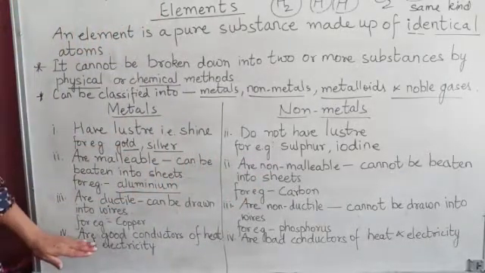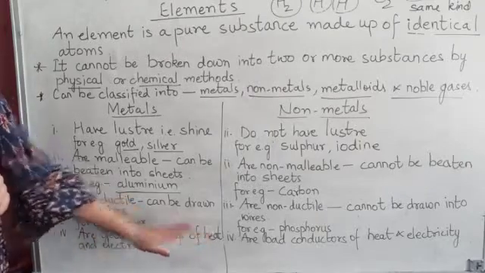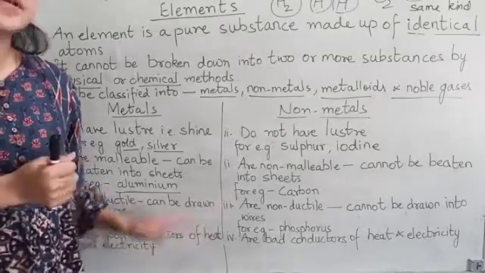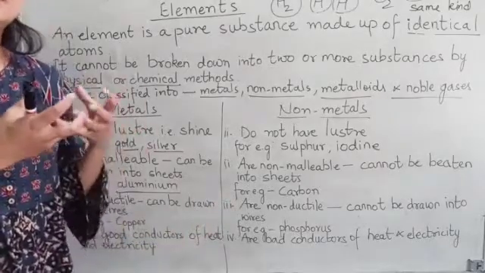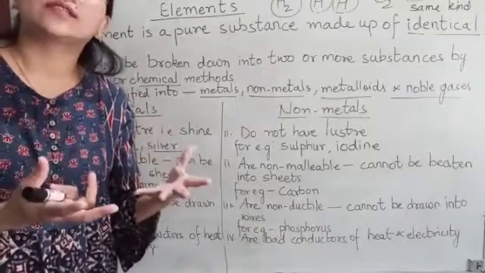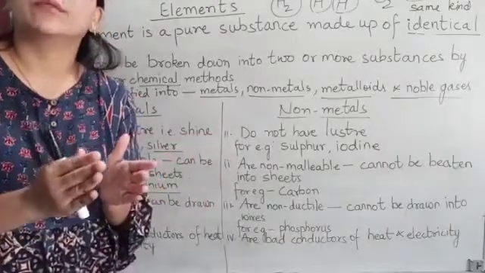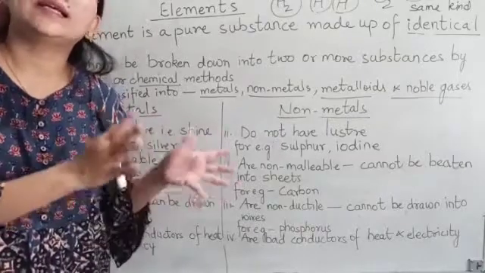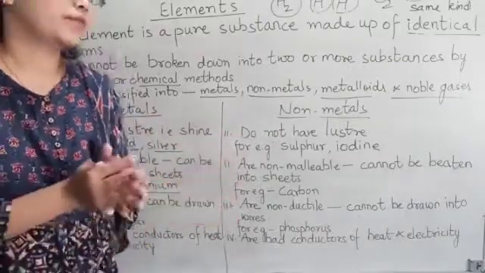Then fourth, metals are good conductors of heat and electricity. Good conductors means these are the elements that allow heat and electricity to pass through them. For example, iron, copper, they all allow heat and electricity to pass through them.